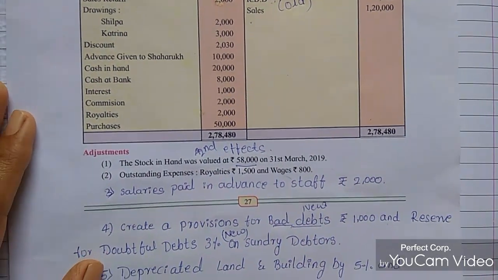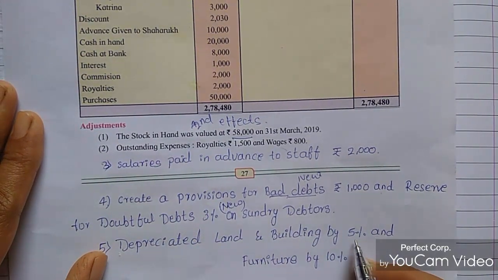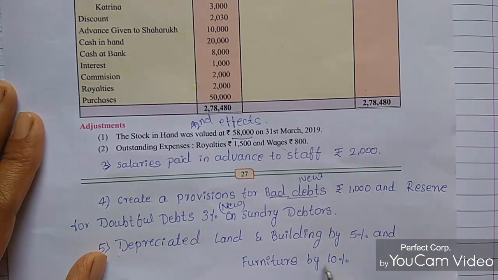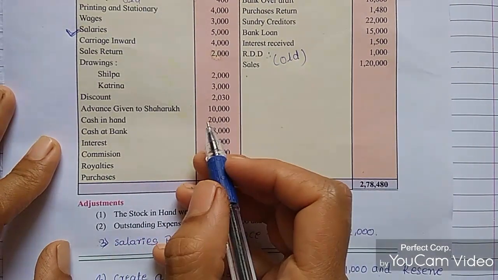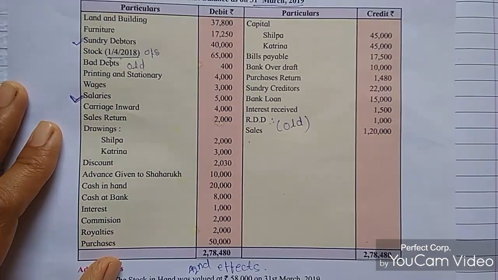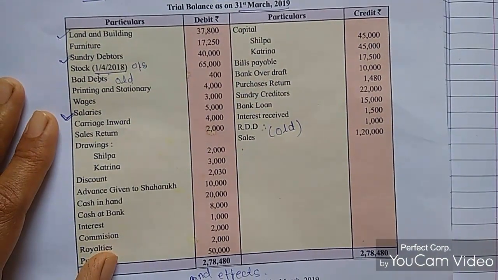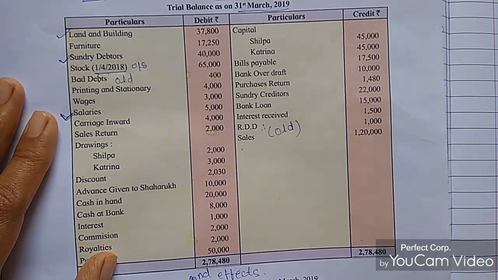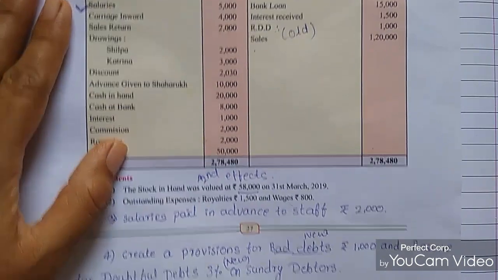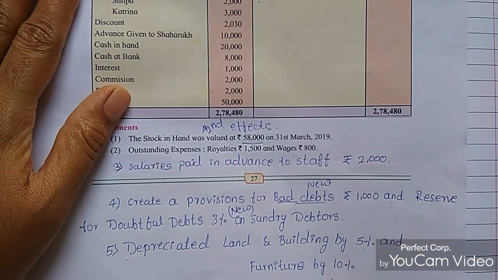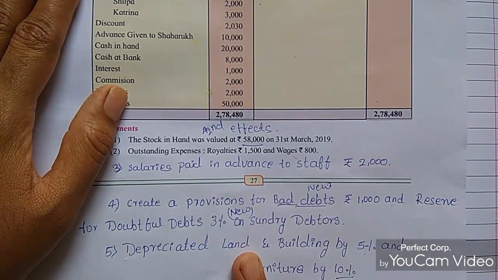And next is, depreciate land and building by 5% and furniture by 10%. So for the land and building, how much? 5%, and for furniture it is 10%. Furniture 10%, we need to calculate on furniture.